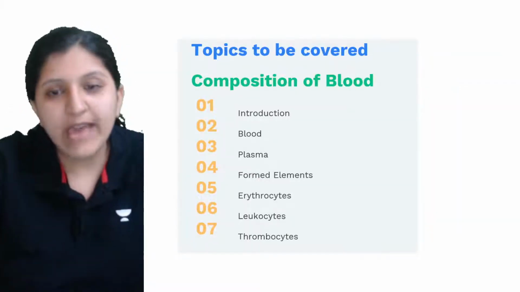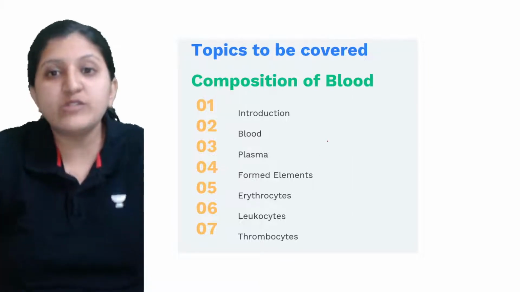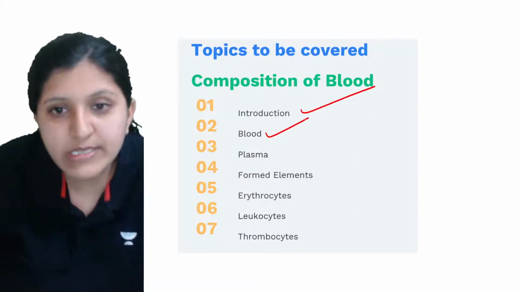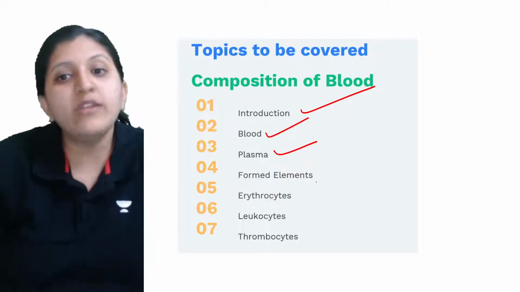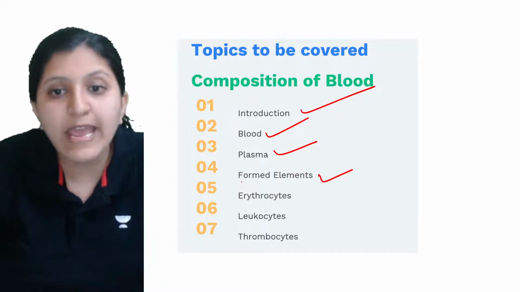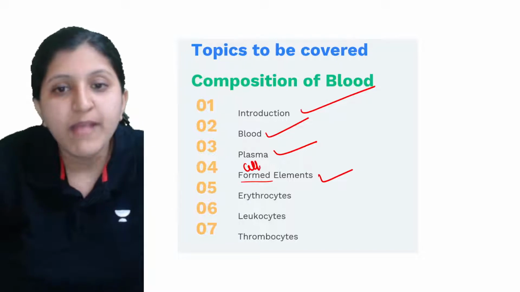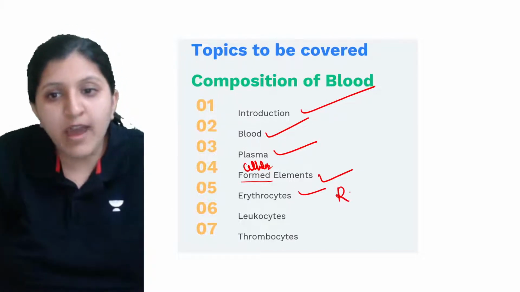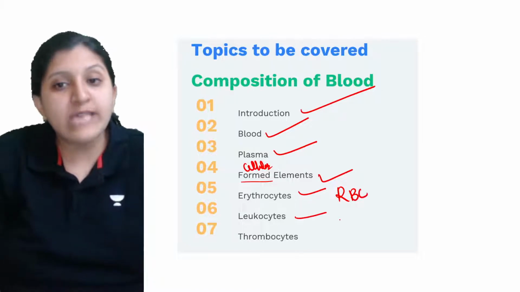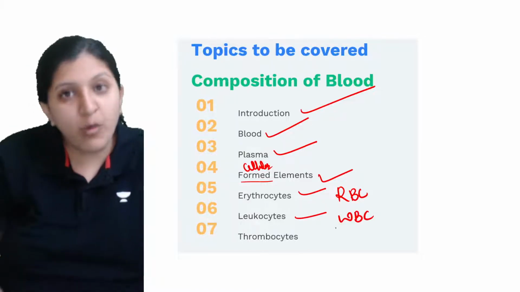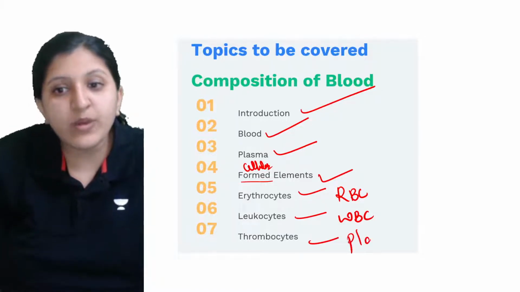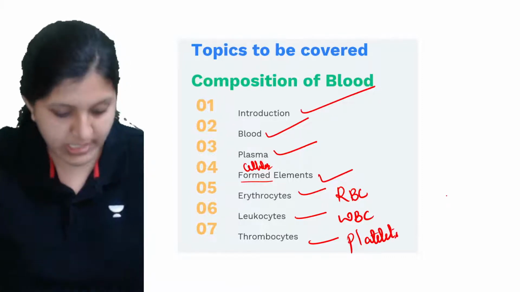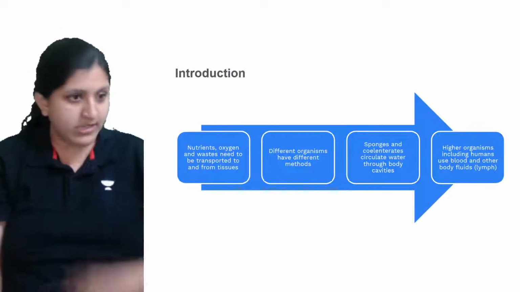So let's have a look. What exactly are we going to study? An introduction related to blood, then what is blood, what is plasma, and the formed elements or cellular elements. Those cellular elements are erythrocytes, RBC, leukocytes, that is WBC, and thrombocytes, that is platelets. We will see each of these in this session.